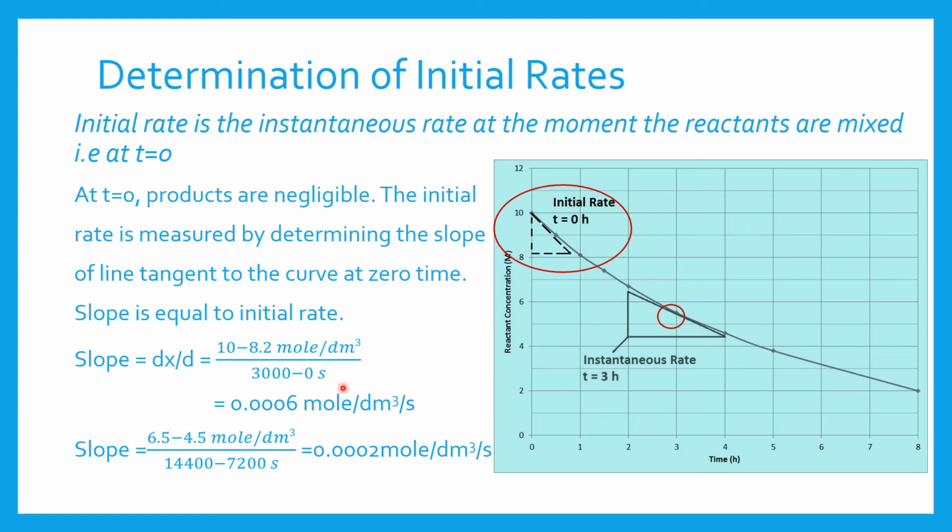So we have seen that the rate of the reaction is decreasing with the passage of time. So we can calculate at any instant the rate of the reaction by just drawing the tangent, and from this slope we can calculate our rate of reaction.